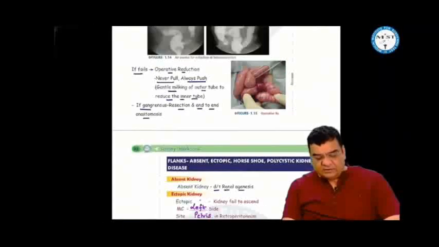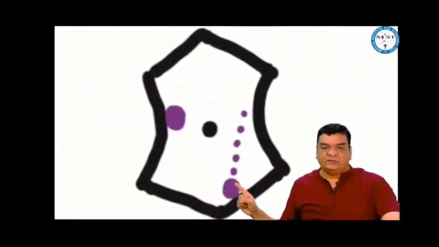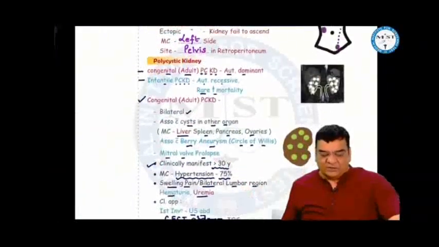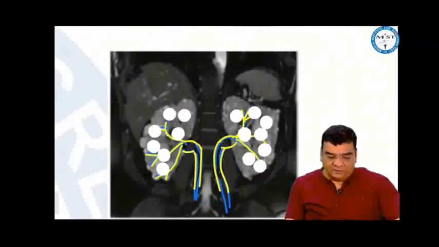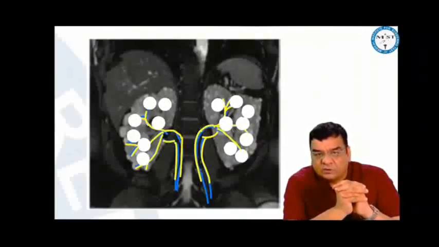In the lumbar region, an absent kidney: one kidney may be absent due to renal agenesis. Ectopic kidney: when the kidney fails to ascend upwards, generally left-sided, found in the pelvis in the retroperitoneum. Polycystic kidney disease: multiple cysts in both the kidneys. This may be congenital, which is called adult, because it manifests after 30 years of age. It is autosomal dominant. Infantile is autosomal recessive. This is rare and carries high mortality.